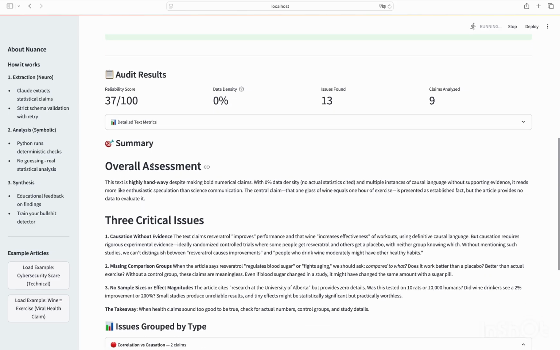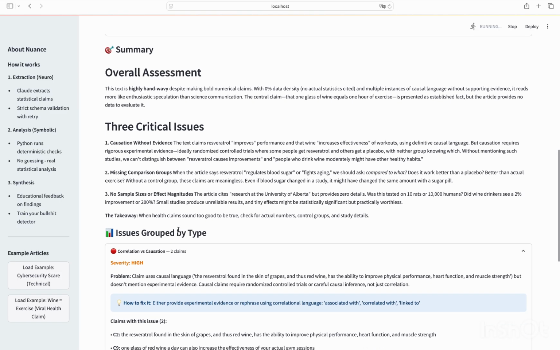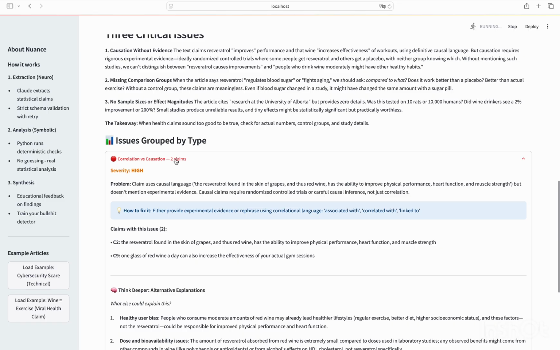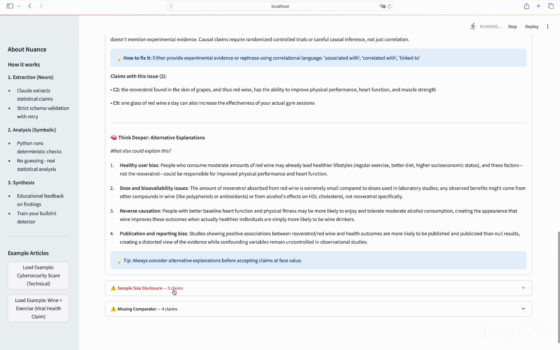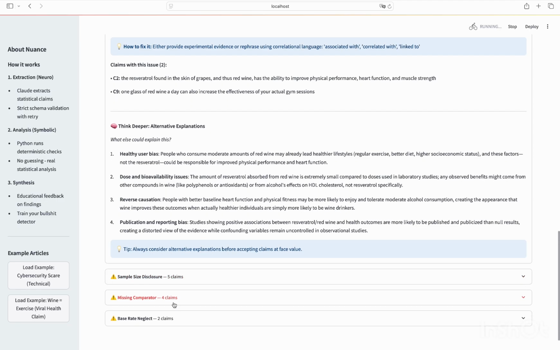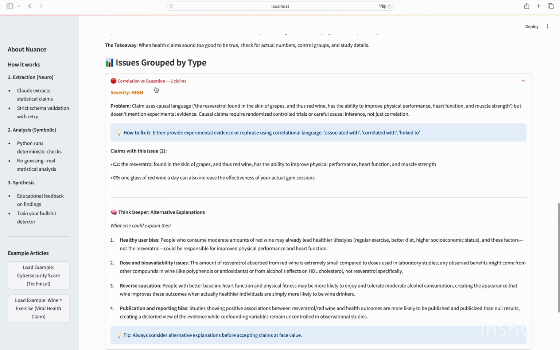We can see the overall assessment generated by Claude. Then Claude will talk about 3 critical issues. Then we can see the statistical issues grouped by type. For example, the sample size was missing, and the missing comparator. There are 2 base rate neglect issues. We can see which claims inside the article have this kind of statistical issue.